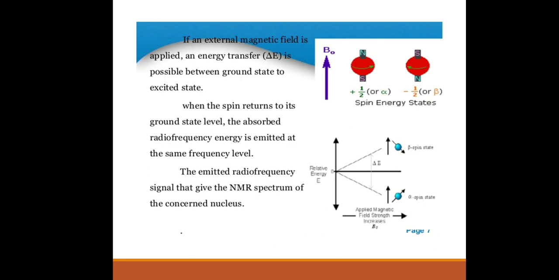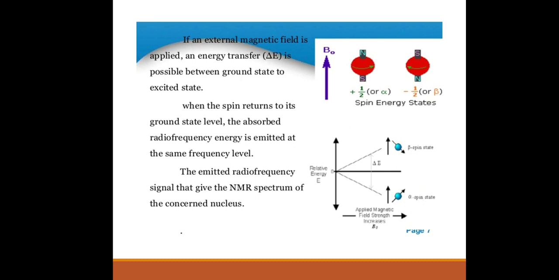If an external magnetic field is applied, the degeneracy is lifted. As the field is applied on the nucleus, the spin states lose their degeneracy and become separated by an energy difference, delta E, which is a function of the strength of the applied field.